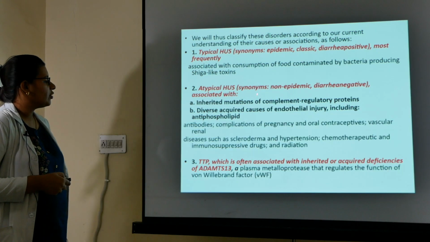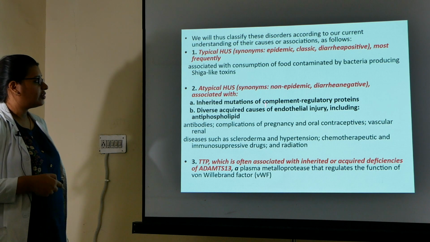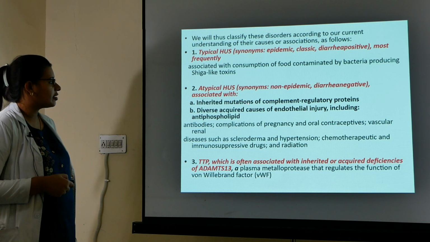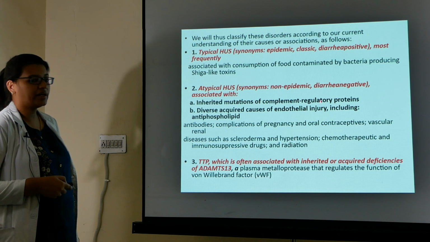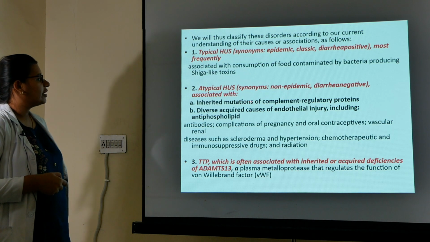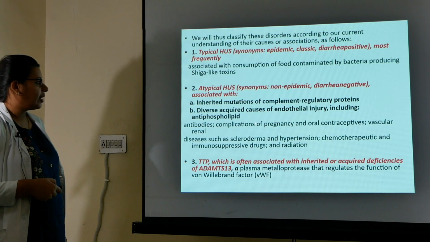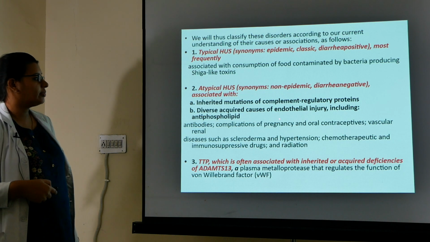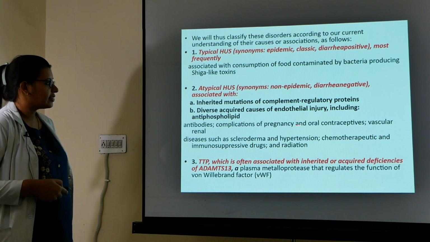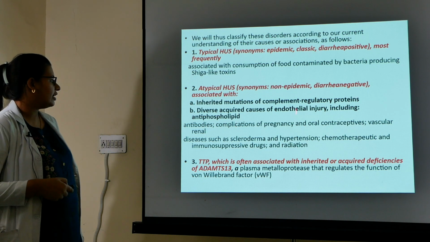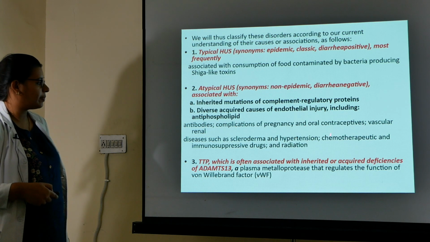Okay, in atypical hemolytic uremic syndrome, there are two causes. First is the inherited mutations of complement regulatory proteins. Second is diverse acquired causes of endothelial injury, including antibodies, complications in pregnancy, use of oral contraceptives and vascular renal diseases such as scleroderma and hypertension.